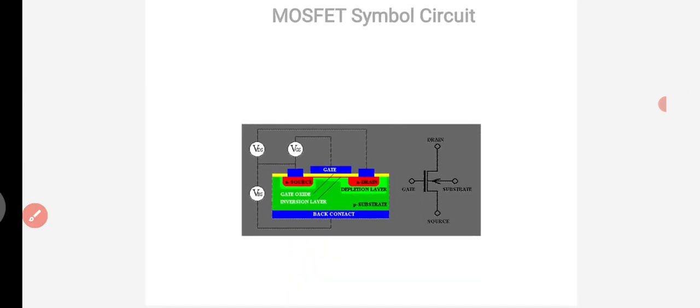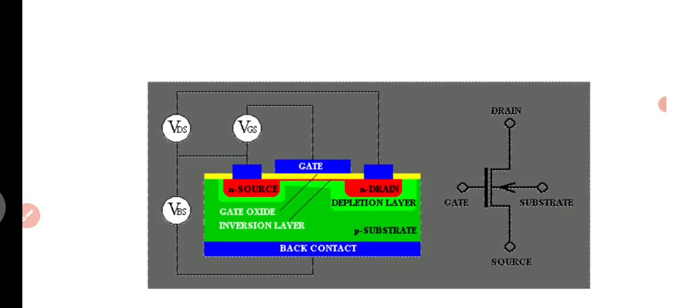So here is the symbol of the MOSFET, the metal oxide semiconductor field effect transistor. Here we have the depletion layer, and we can use the gate terminal. Again, just like a JFET, it has three terminals: gate, source and drain. Here the metal contact will be the gate terminal.